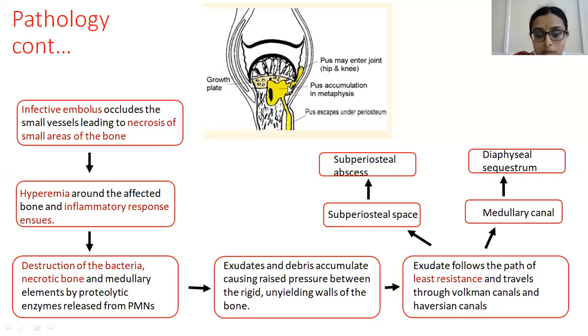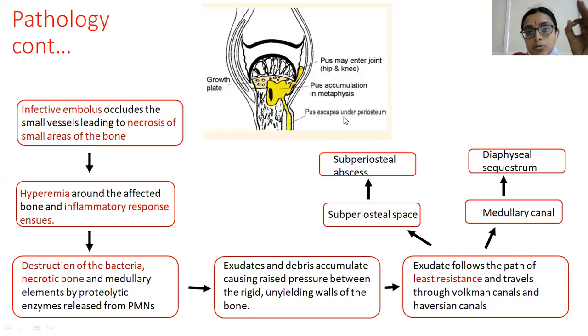And as a result, here in pathology of acute osteomyelitis, you have to remember 3 P's. That is, first thing is there is formation of the pus, which leads to increase in the pressure. Because the bone is a rigid and unyielding wall, the bony cortex is rigid and unyielding, there will be increase in the pressure.